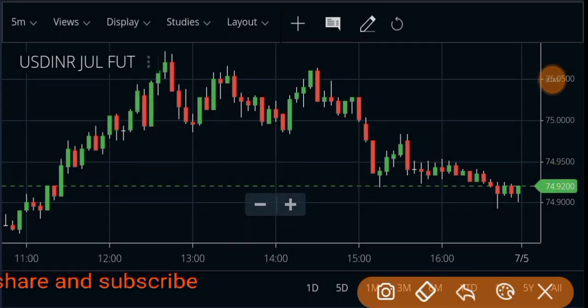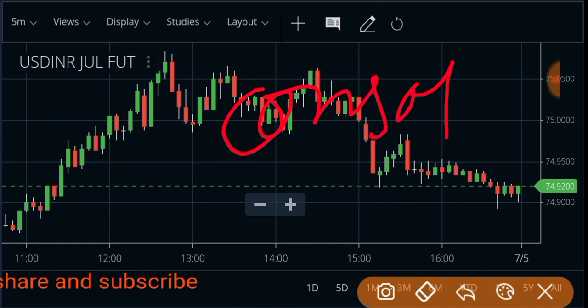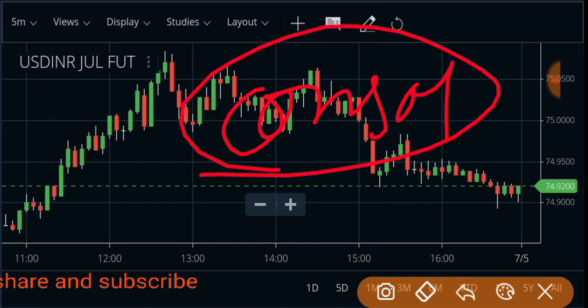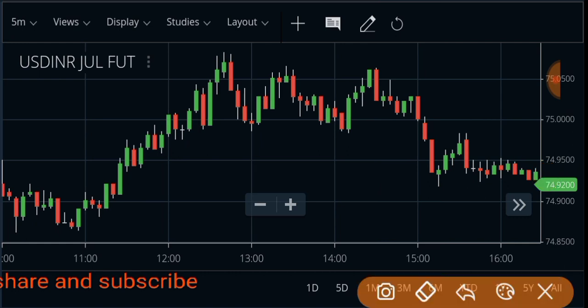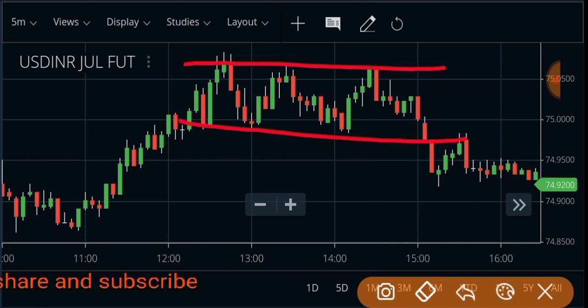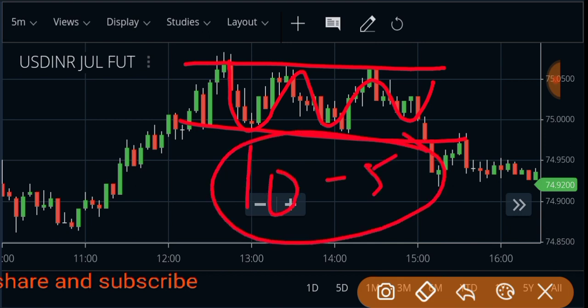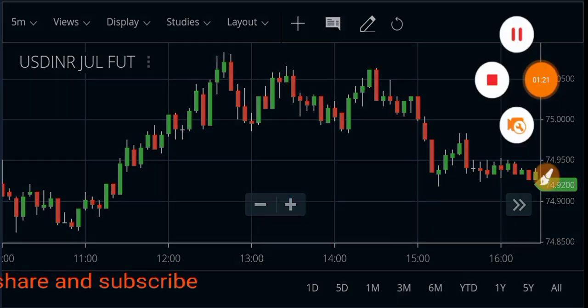Before we start the video, we are going to discuss some key points. Previously I uploaded some videos on the consolidation phase of the market. What is the consolidation phase? It is a phase where the market is going to consolidate, accumulate. It is a little bit of a range bound market. It means there is a support or a resistance, and price moves up and down at the same price level. It means a little bit of movement, between 10 paise to 5 paise. That is a consolidation phase, right?